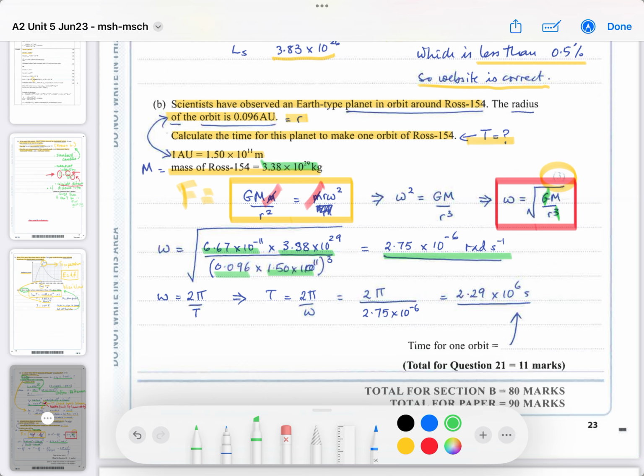And you want to find the period, so you can use this equation to change it to make T the subject. So you basically divide 2 pi by what you just worked out, and you get the period as being 2.29 times 10 to the 6 seconds. Now, if you wanted to, you could work out how many days that was, but they haven't asked for it, so I haven't done it. And there's your final 11 marks towards your 90 mark total.